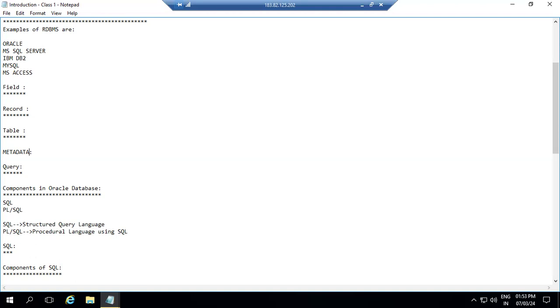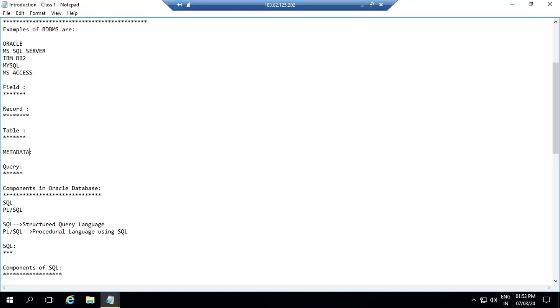Why are we calling Oracle a relational database management software here? Yes, the data is stored in table format, right? It is used to create and maintain the database. So that's our second point. The third point is that in this we maintain the database in the form of tables. Whenever it is an RDBMS, the database is stored in the form of tables.